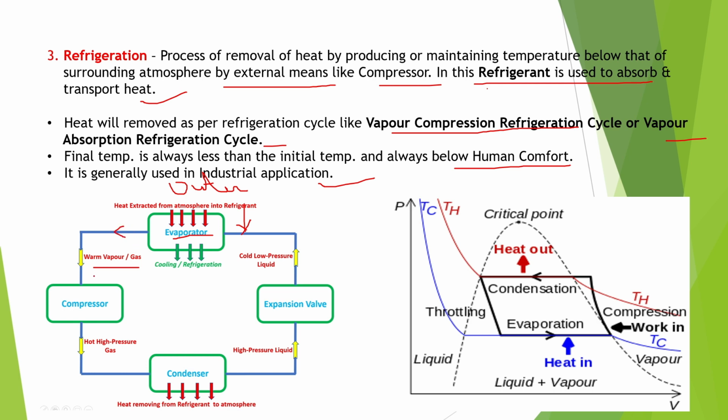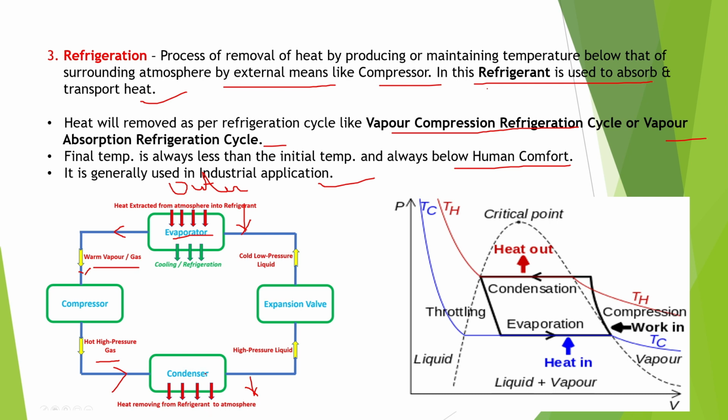Then it moves from the evaporator to the compressor. See, this is the compressor. In the compressor, the refrigerant is compressed and converts into hot, high pressure gas. After being compressed, the refrigerant has high temperature and high pressure. It goes to the condenser, where heat is removed from the refrigerant to the atmosphere. Here also heat transfer takes place.